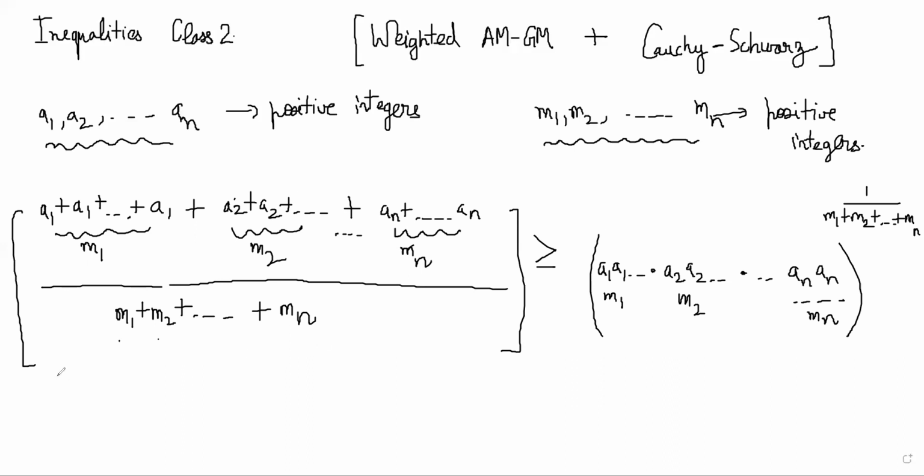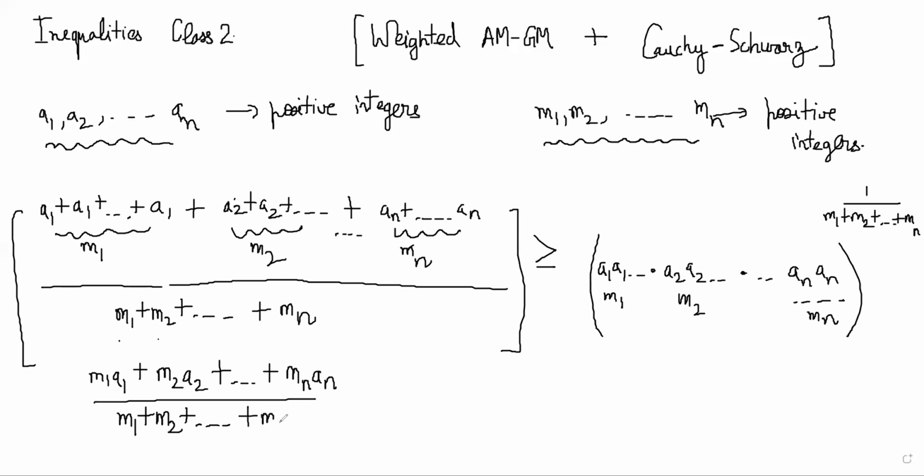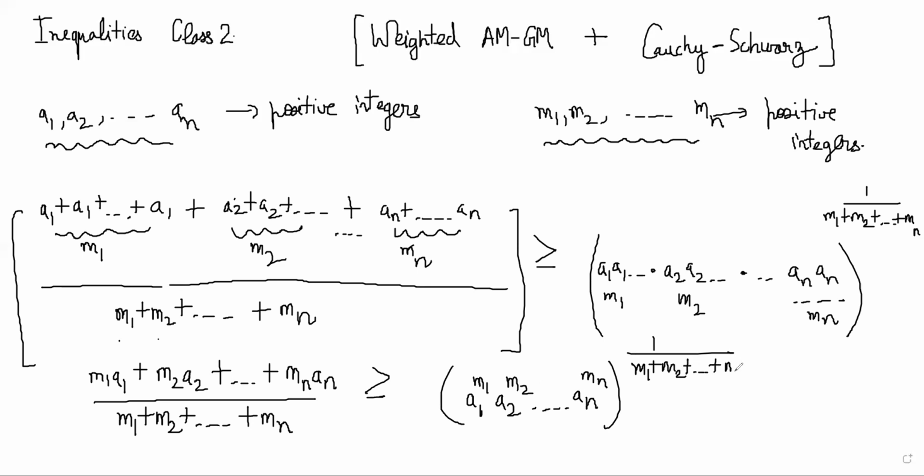So eventually this addition is simply m1 a1 plus m2 a2 till mn an, divided by m1 plus m2 till mn. This turns out to be greater than or equal to a1 power m1, a2 power m2, and so on, an power mn, whole root of 1 by m1 plus m2 till mn.